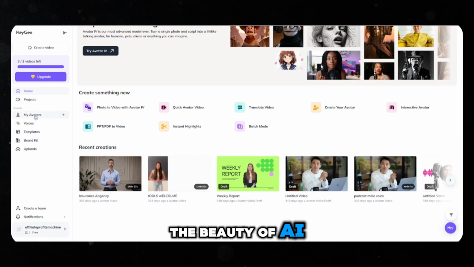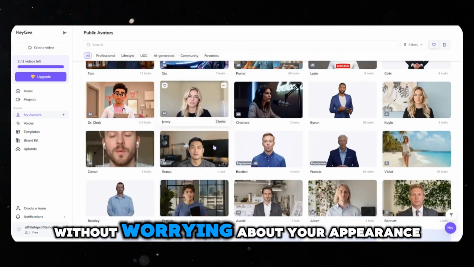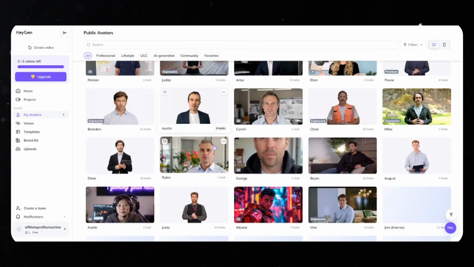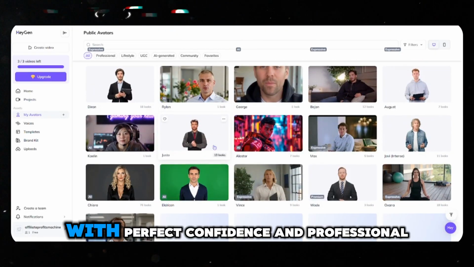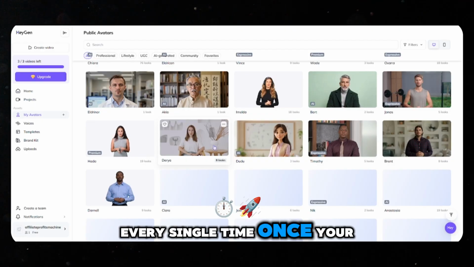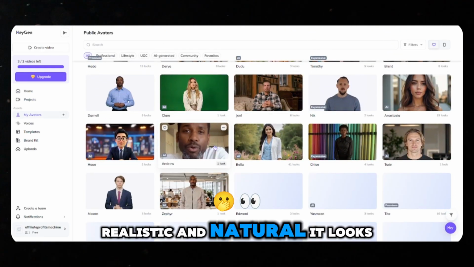The beauty of AI avatars is that you can create content on any topic without worrying about your appearance, vocal delivery, or presentation skills. Your avatar will deliver your message with perfect confidence and professional polish every single time. Once your avatar is ready, you'll be amazed at how realistic and natural it looks.